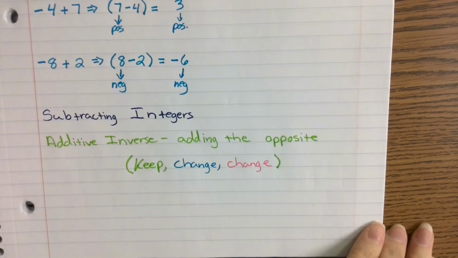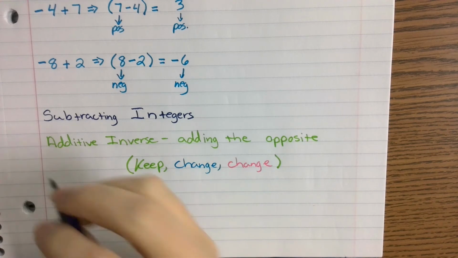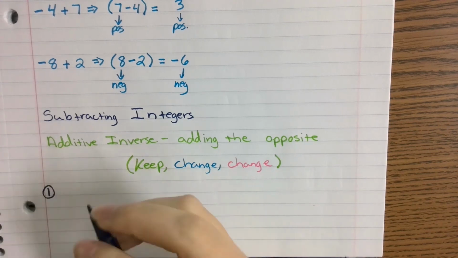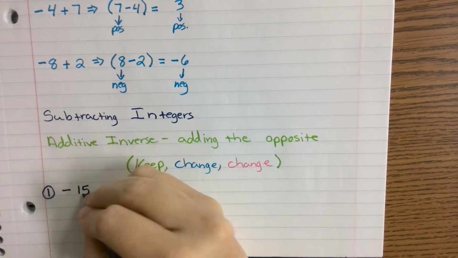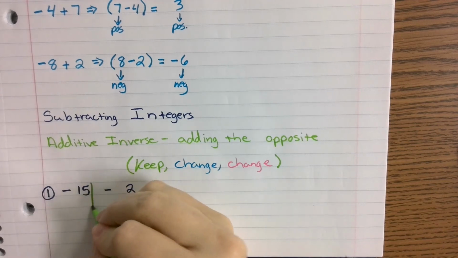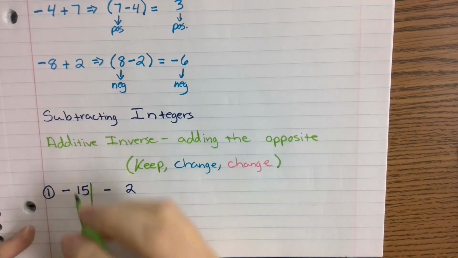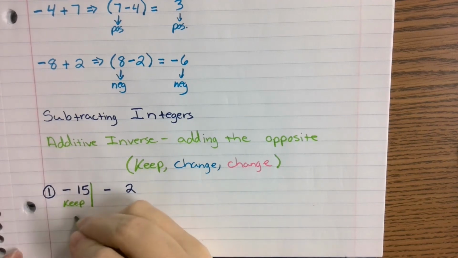So when you are subtracting, subtraction problems are really just addition problems. All subtraction problems are addition problems. Every subtraction problem can be transformed into an addition problem by doing keep, change, change. So if I've got the problem negative 15 and I want to subtract 2, negative 15 minus 2, I can break this up into an additive inverse, where the first part I'm going to keep. So I'm going to keep my negative 15.